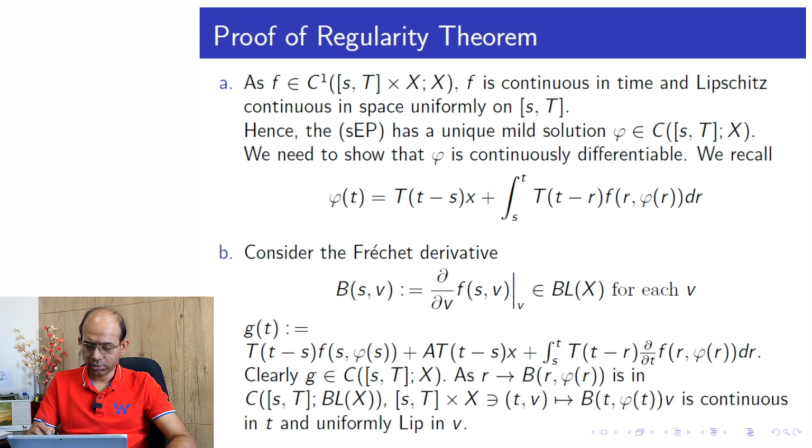Now we consider this map t comma v to B t phi t v.